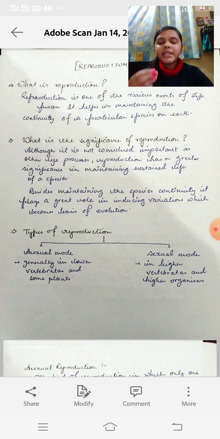But the asexual mode of reproduction is generally followed by unicellular organisms, that means the lower organisms like fungi and bacteria, they multiply by this method. Now we will move to the difference between sexual and asexual reproduction.